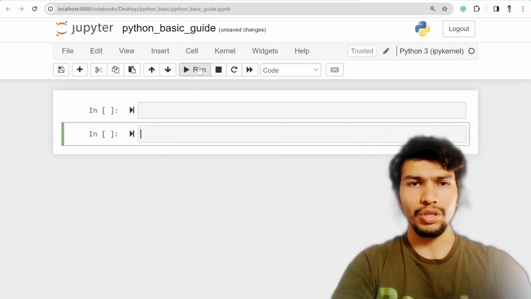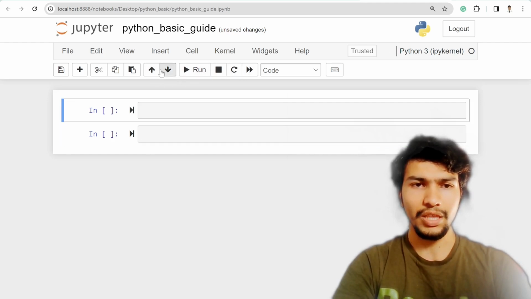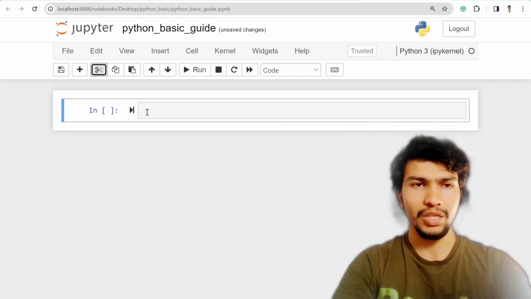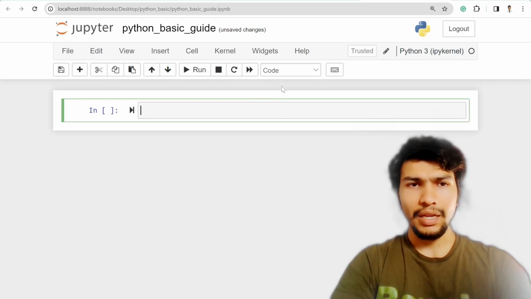There is also a button called run, and you can move this cell up and down. Right now it's empty, that's why it's not making sense. And of course if a cell is not useful, you can simply remove it. So that's pretty much about the coding things.